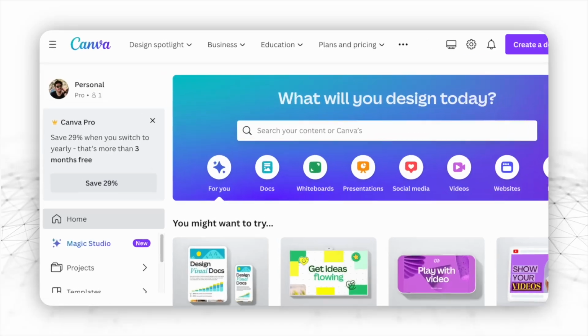So step 4 is the layout. So now that we got the images, I'll show you how to combine them with the text generated using ChatGPT to create a professional looking book. So head on to canva.com, and here's where the book is going to take shape. I always like to start with the book cover because that is the first thing that people will see.